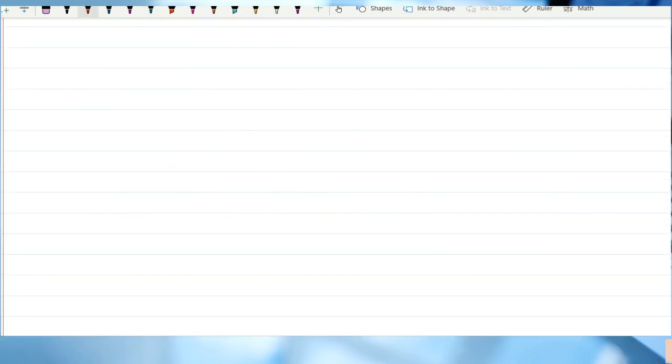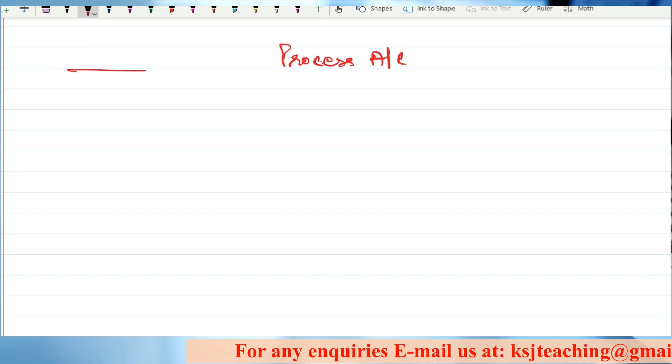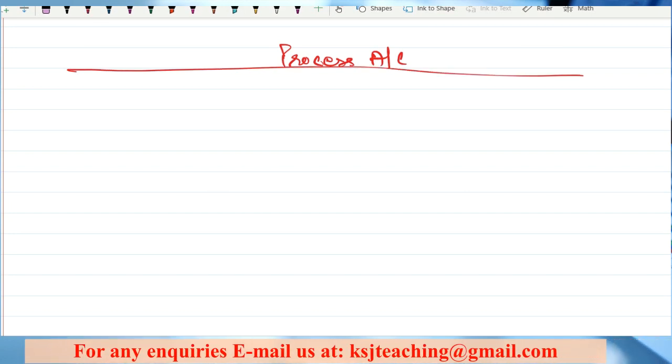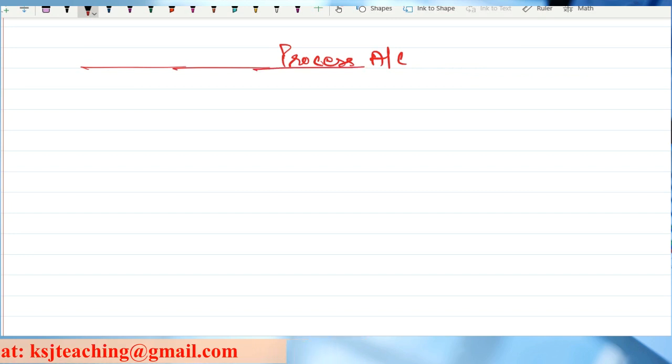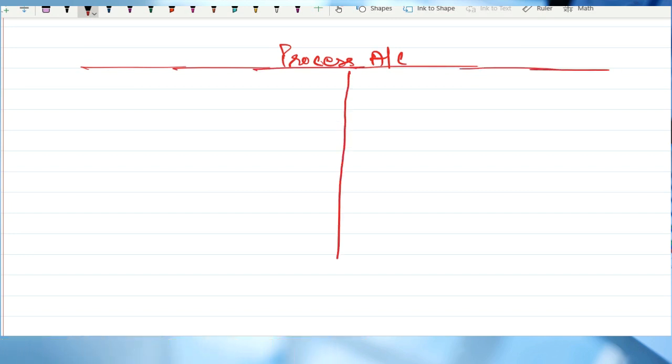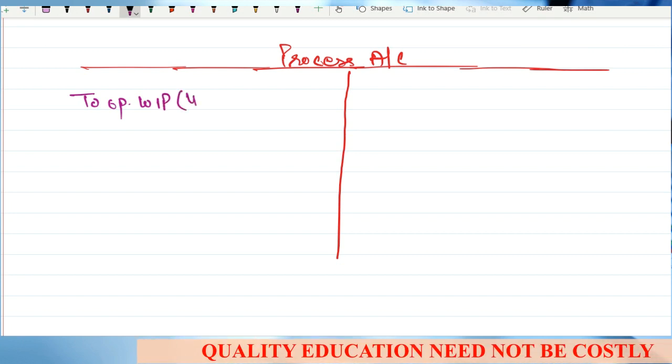Now, if you are required to prepare the process account in this case, how are you going to prepare it, right? Process account. Let's see. So first thing that you are going to take is opening WIP. How many units? 4,000 units.